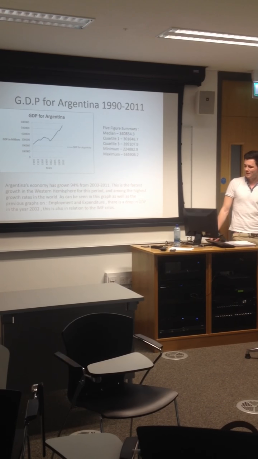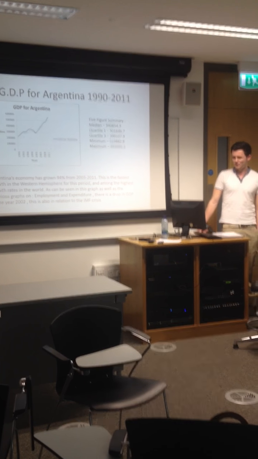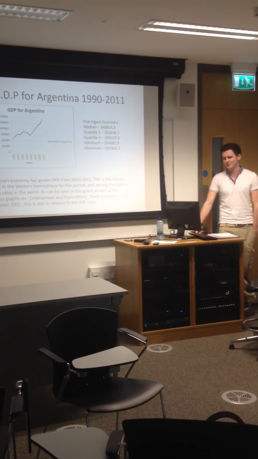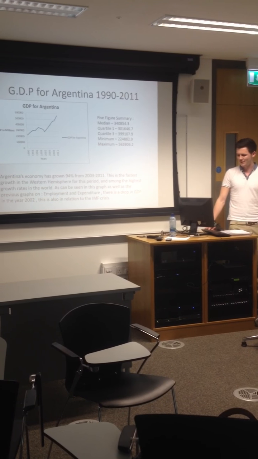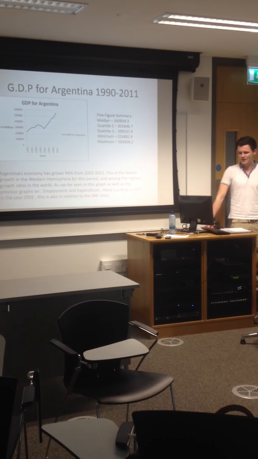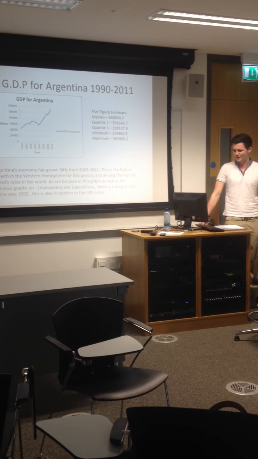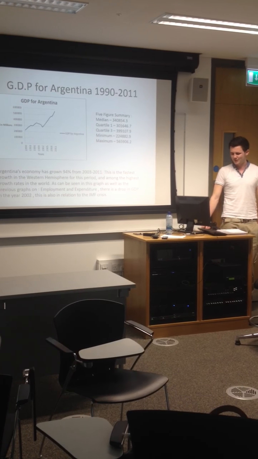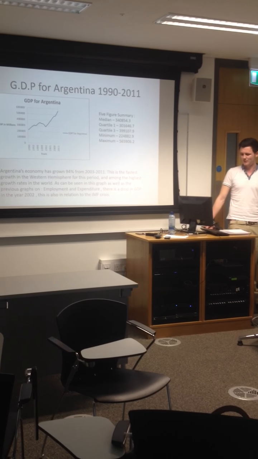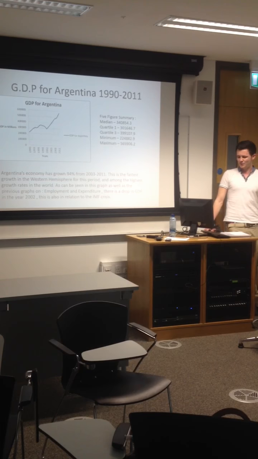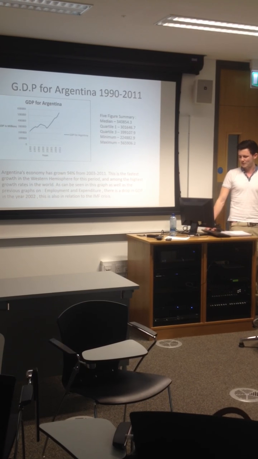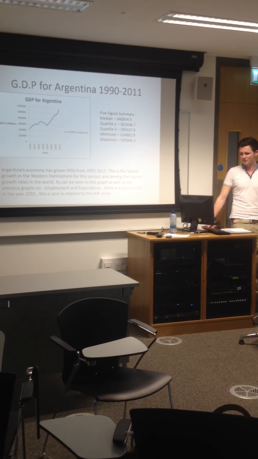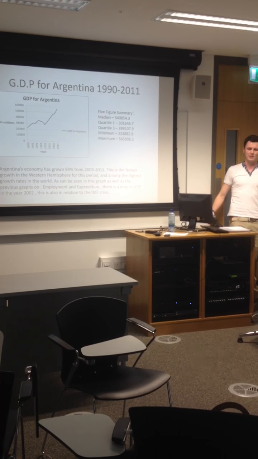GDP for Argentina. Argentina's economy has grown 94% from 2003 to 2011. This is the fastest growth in the Western Hemisphere for this period, and amongst the highest growth rates in the world. As can be seen from the graph, as well as on the previous graphs, employment and expenditure, there is a drop in GDP in the year 2002. This is also in relation to the IMF crisis.